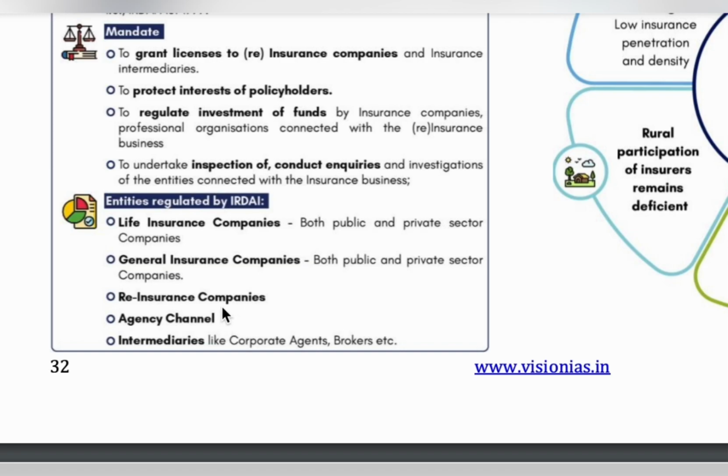Now coming to agency channels. An agency channel is a company formed to sell a particular insurance company's policies. The name itself says it. Next is intermediaries, which we know are corporate agents and brokers. So IRDAI regulates life insurance companies, general insurance companies, reinsurance companies, agency channels, and intermediaries.